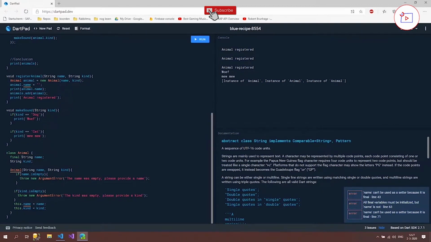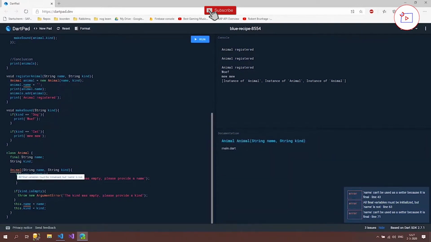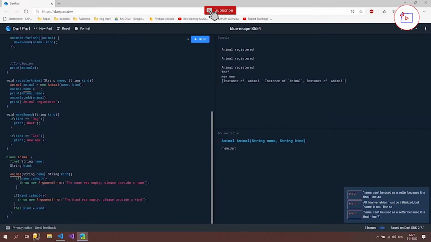So as you can see, we have now an error that says all final variables must be initialized, but name is not. And the interesting thing is that we are actually doing this, but Dart expects a certain way that we do this. So I'm going to delete this. And just as before, I'm now going to say this.name. And now it's going to be fine.